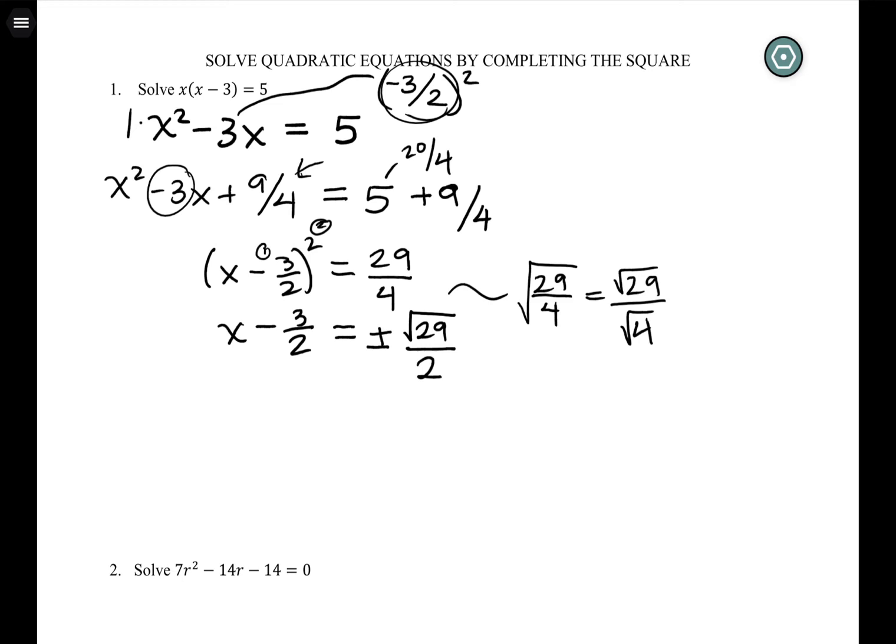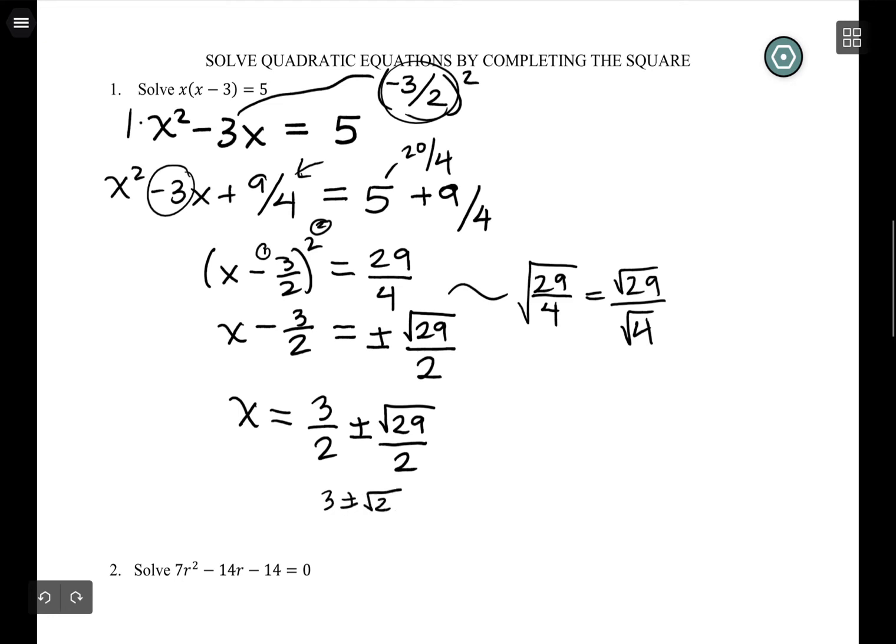Okay, so the only thing I have left to do is get rid of that 3 halves, so I'm going to add that to both sides. Since it doesn't have the root, I can't combine it with the root 29. So you can write it, it doesn't matter if it's before or after this, we're adding it on. The reason I'm putting it before is because in the next section, we'll be using the quadratic formula, and the answers from that look like this. So I don't really care if you add those two fractions together, but I just want you used to seeing these messy answers.